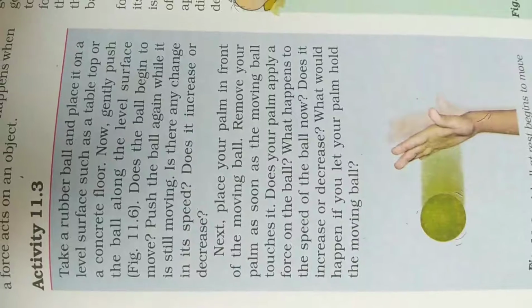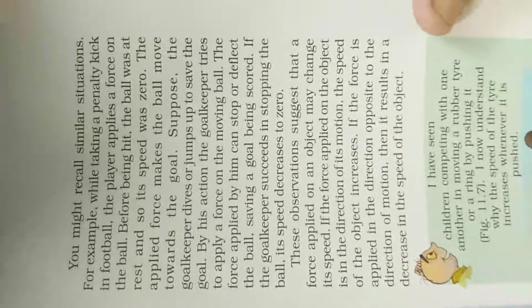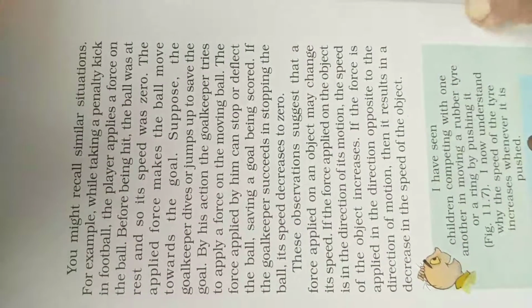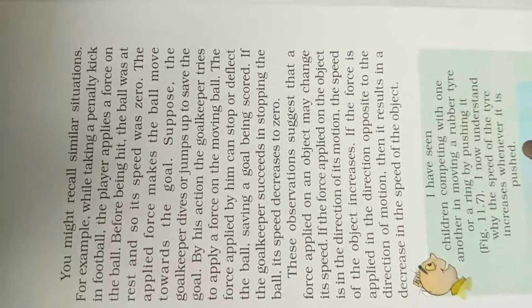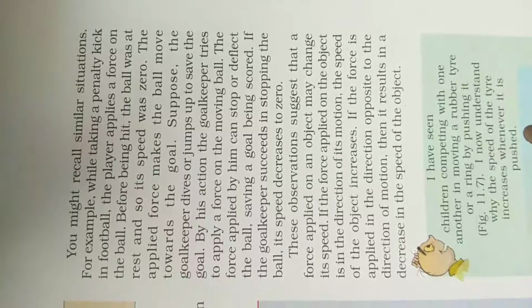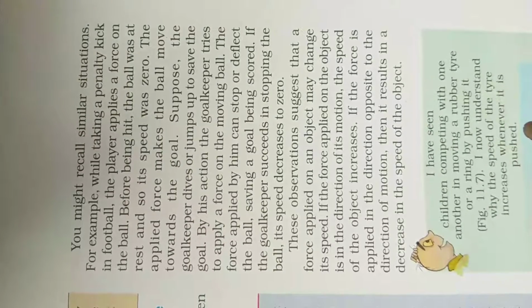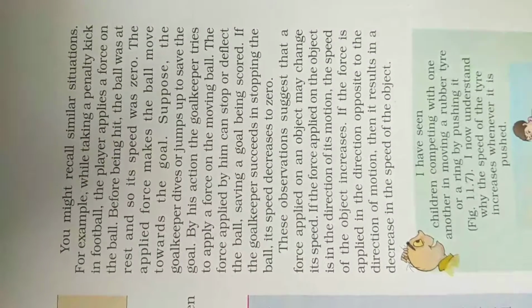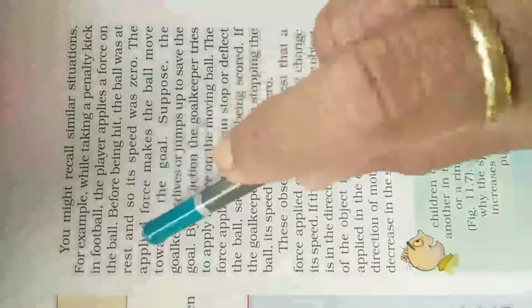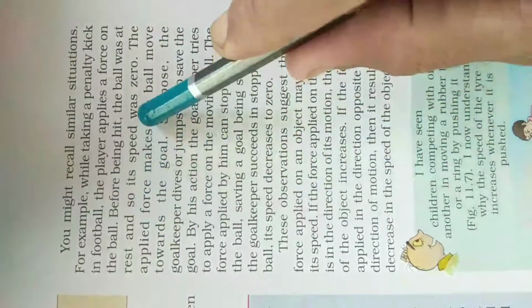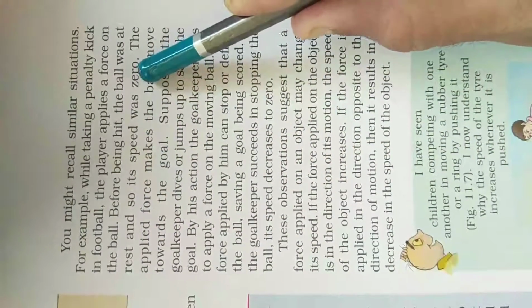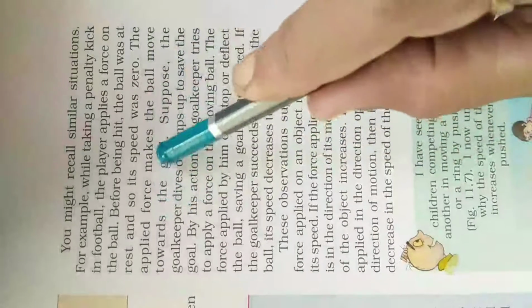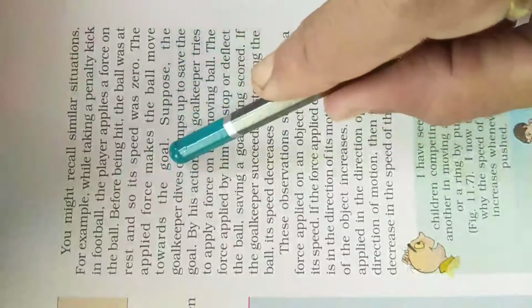Now, you might recall similar situations. For example, you can see this. While taking a penalty kick in football, the player applies force on the ball. Before being hit, the ball was at rest and so its speed was 0. The applied force makes the ball move towards the goal.